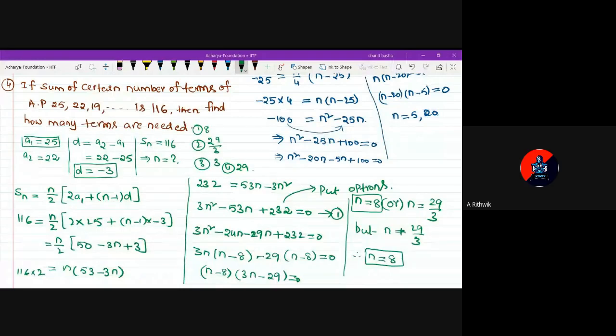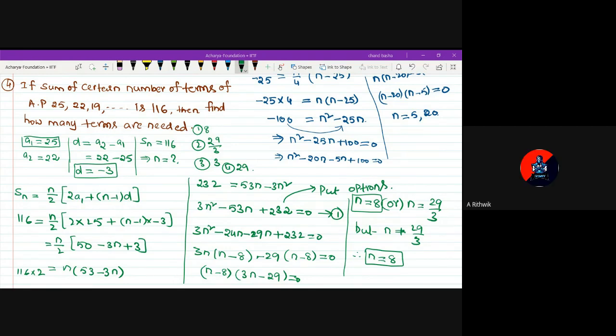Sir, I have a doubt. Yes, Ritik. Sir, in the last but 2, sir, 3n square, the moment when you did the middle splitting. That is what I'm telling. It is a trial and error method. And whenever we have options, you can put the options. If it is 0, that is the required answer.